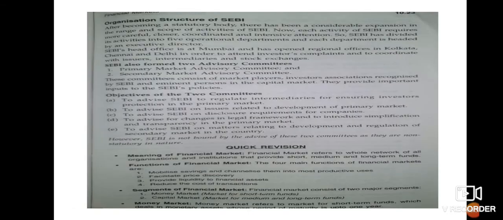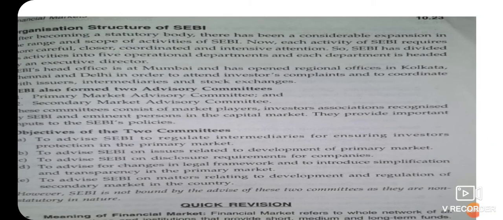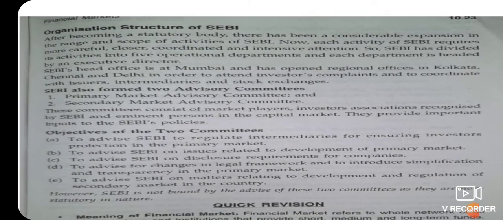I think the last thing is the organizational structure of SEBI. After becoming a statutory body, there has been considerable expansion in the range and scope of activities of SEBI. SEBI's head office is in Mumbai and it has opened regional offices in Kolkata, Chennai, Delhi in order to attend to investors' complaints. SEBI also has two advisory committees: the primary market advisory committee and the secondary market advisory committee. So these are the two committees under SEBI. Objectives of the two committees, just see them, but again this is for extra knowledge.